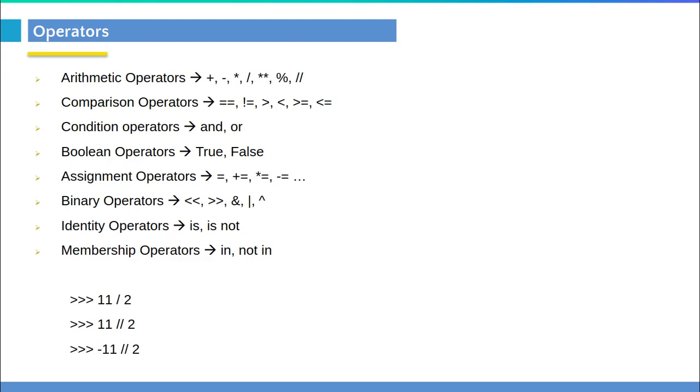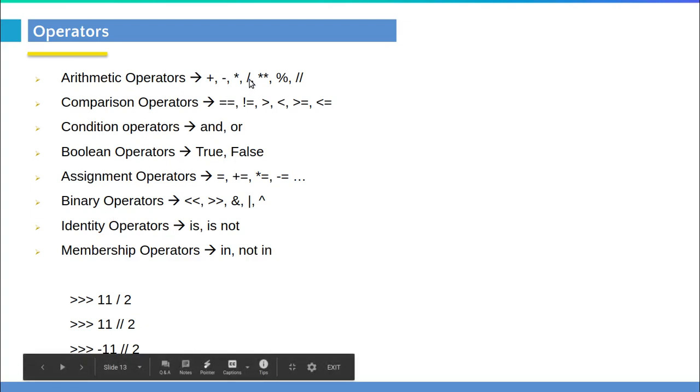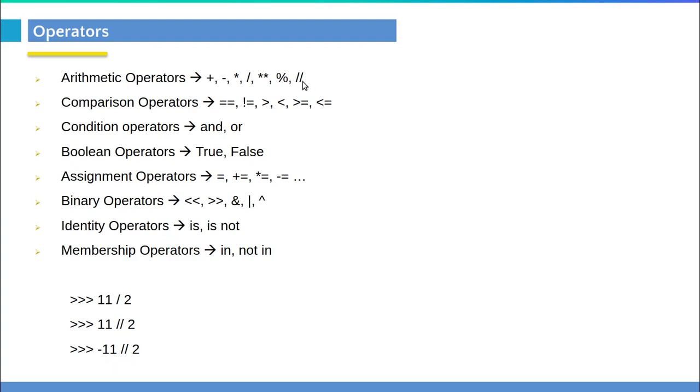More or less these operators are available in many other programming languages. But let's understand the basic arithmetic operations we perform using plus, minus, star, slash, double star, percent, and double slash. Mostly we have used these in other programming languages.